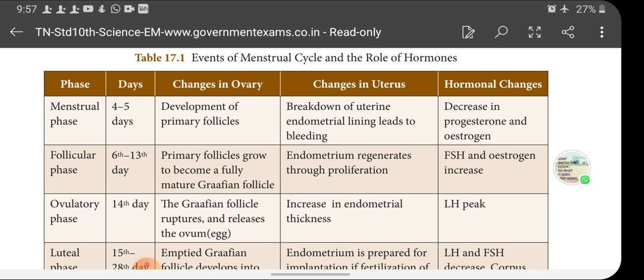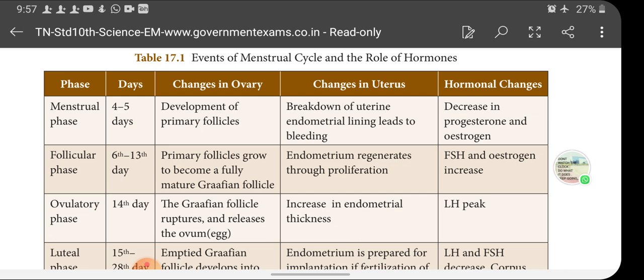How does it happen? Who influences that? This is due to FSH, follicle stimulating hormone, and estrogen. Both hormones increase in secretion. Since this phase is initiated by or influenced by FSH, follicle stimulating hormone, this phase is called the follicular phase, and also it is called the proliferative phase. Why is it called so? Because the proliferation of the endometrium takes place during this phase. So it is called the proliferative phase.